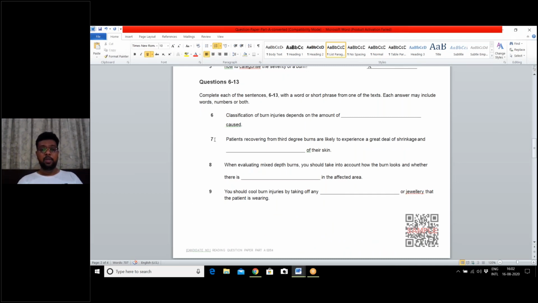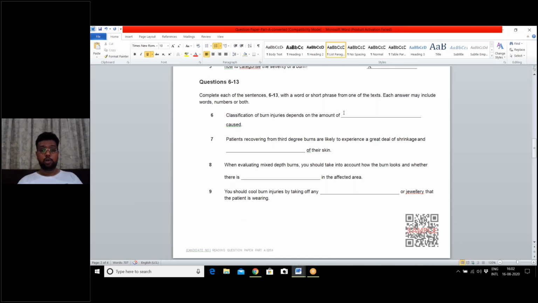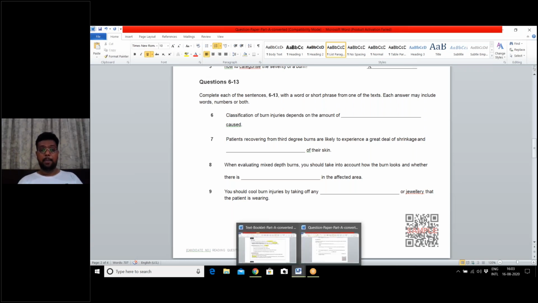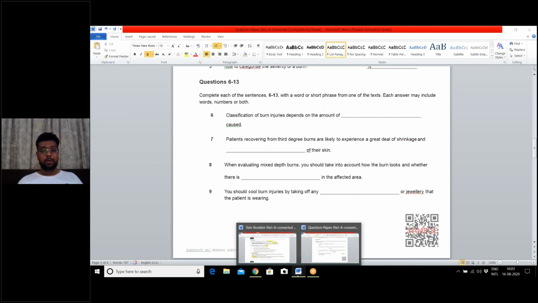The first question is classification of burns. Classification was given in text A. It depends upon the amount of, let us see what is the answer. So can you write your answer in the chat window? I'm going to show you the text.